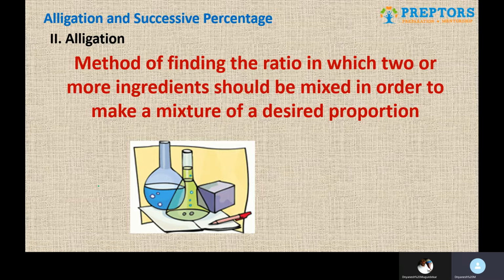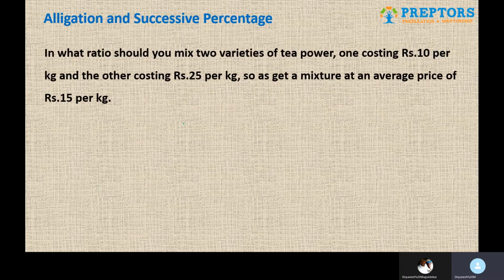Now this is the first part. What is the definition? The next important thing is how do we apply that concept to solve the questions. The type of questions for allegation will be very similar to those of the weighted average questions. So let's read the question first. In what ratio you should mix the two varieties of tea powder, one costing 10 rupees per kilo, other costing 25 rupees per kilo, so as to get the mixture at an average price of 15 rupees per kilo.